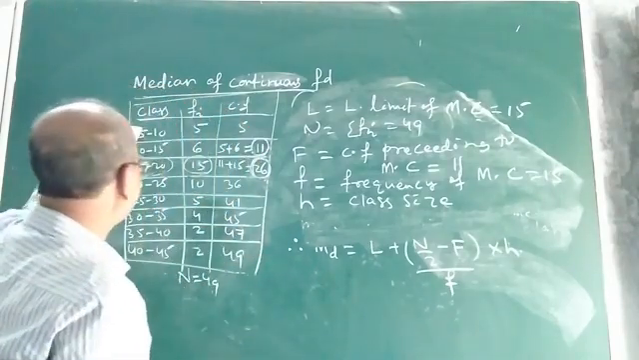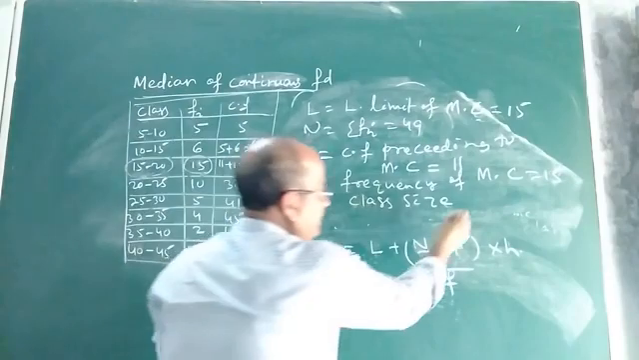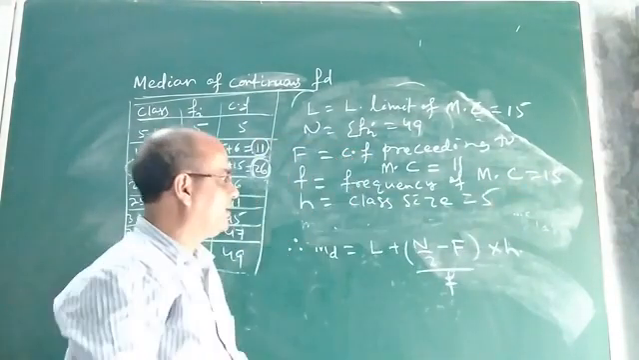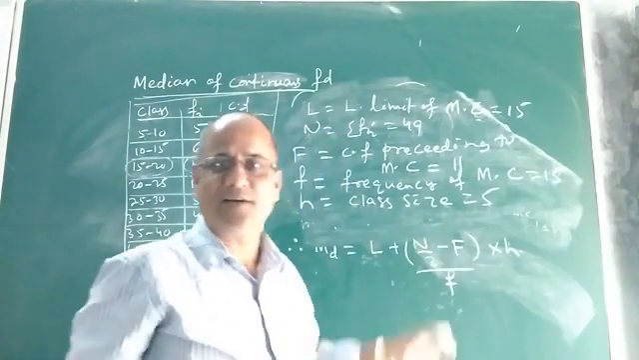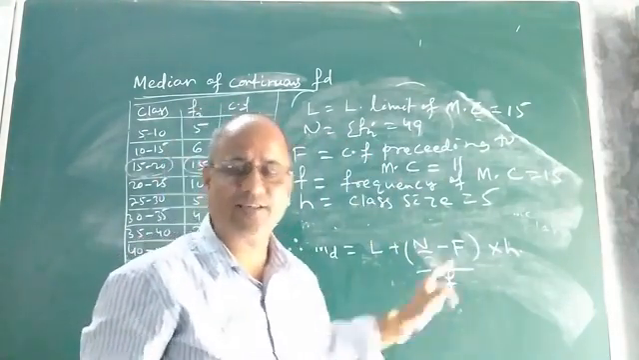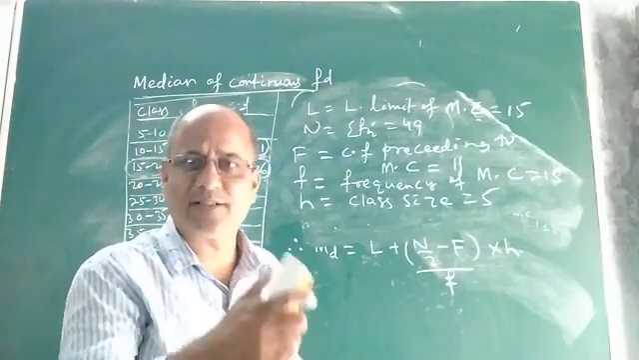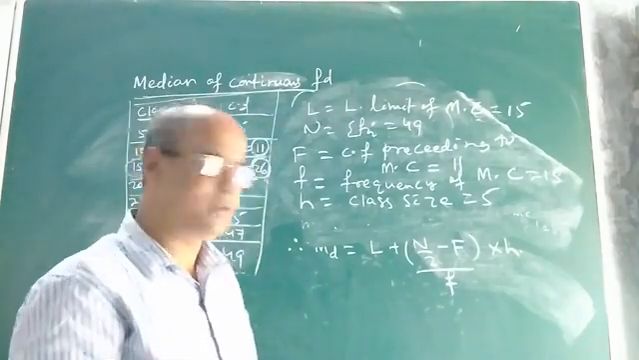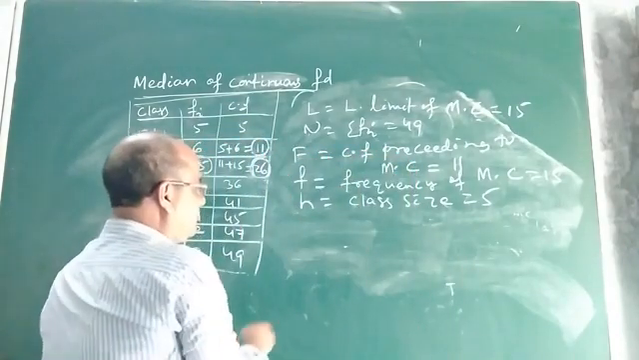Okay. Now what will be the class size? Look at 5 to 10, 10 to 15. The class size is 5 in this case. Now we have got all the values L, N, F, H and small f. Now if we substitute all these values in this formula, we can easily determine the median of this continuous frequency distribution. Let us substitute and find the median.